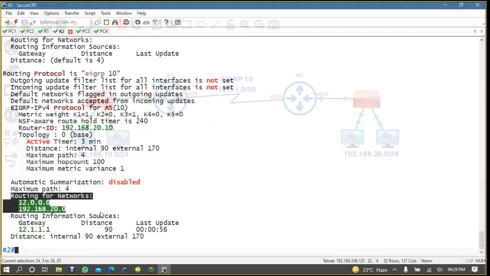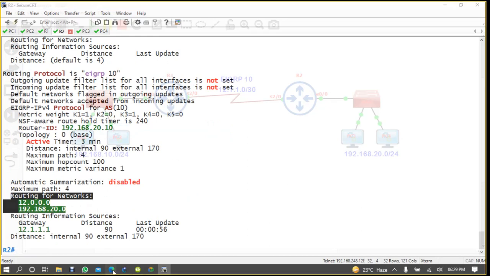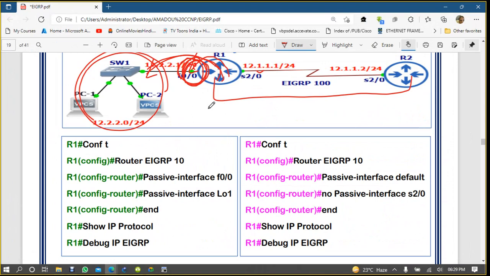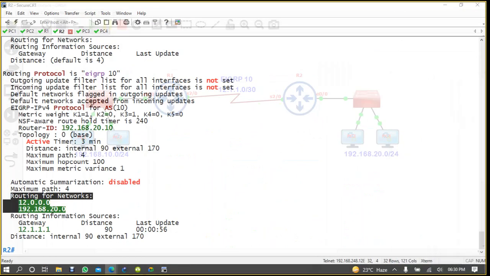So it's a very simple benefit: whenever you enable passive interface, it will stop advertising EIGRP towards that interface. So if you add E0/0, E0/0 will not send EIGRP and not receive EIGRP.